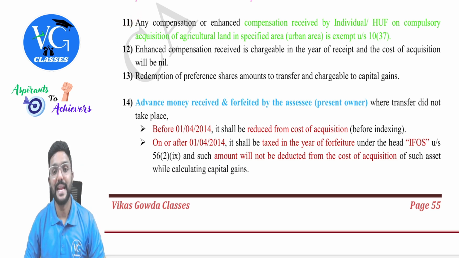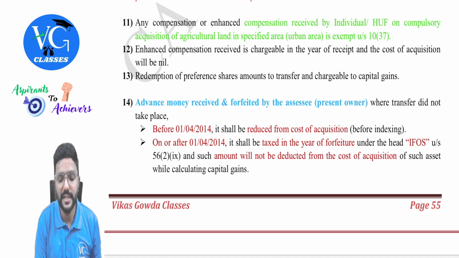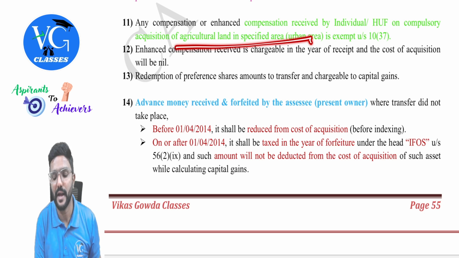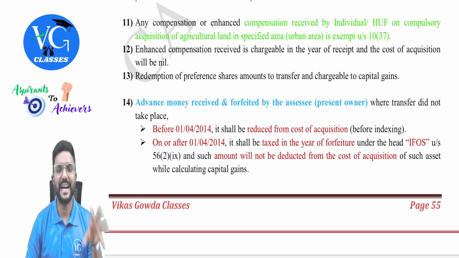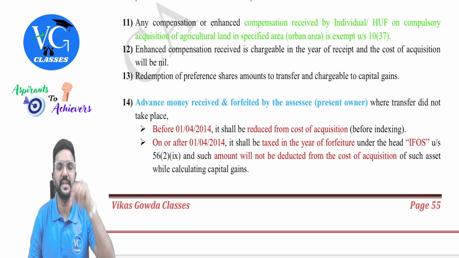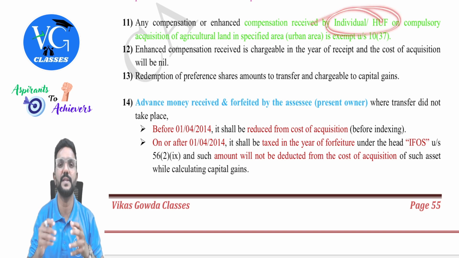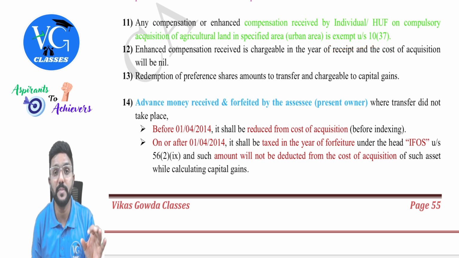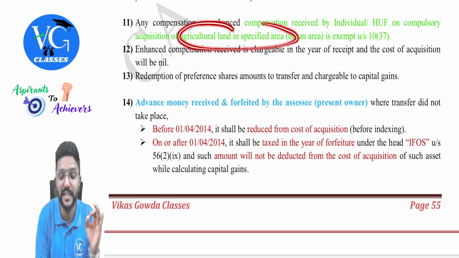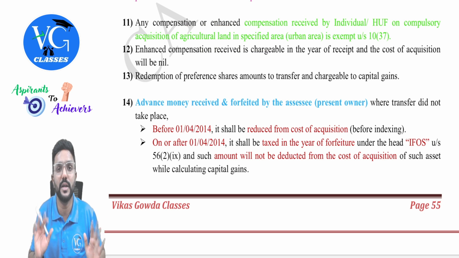Any compensation or enhanced compensation received by an individual or HUF on compulsory acquisition of agriculture land in a specified area, that is urban area, is exempt under section 10 clause 37, guys. So if an agriculture land in an urban area which is owned by an individual or HUF is compulsorily acquired by the government authority, whatever compensation that individual or HUF is receiving is fully exempt under section 10 clause 37. And please be careful, this exemption is available only for agriculture land in a specified area. What if it is any other land or building? Then exemption is not available.